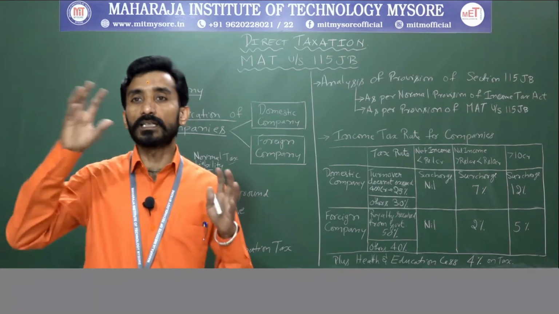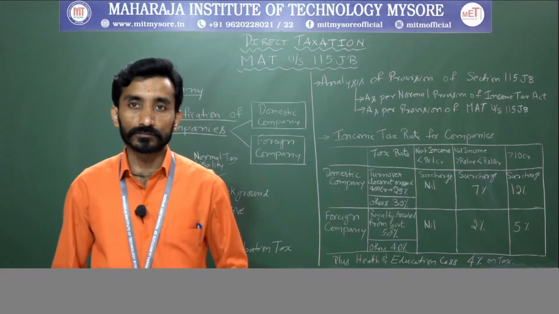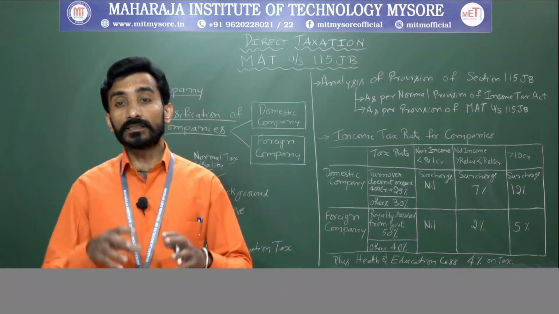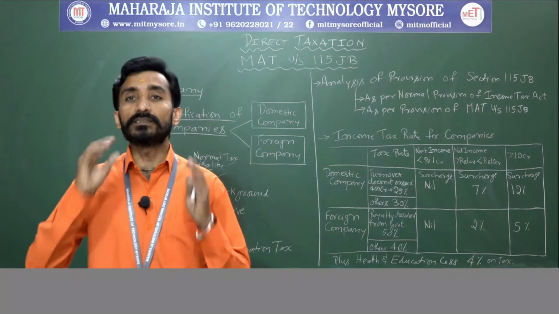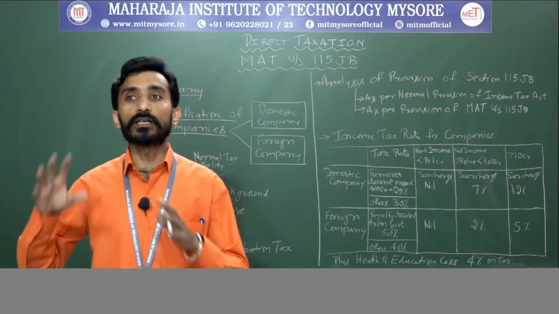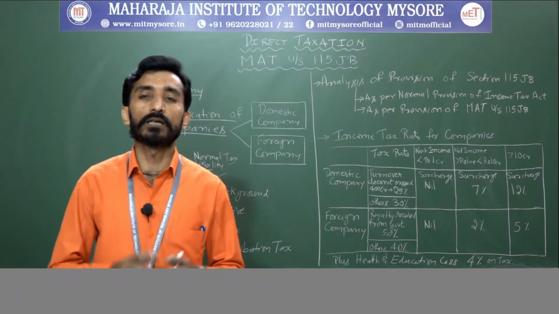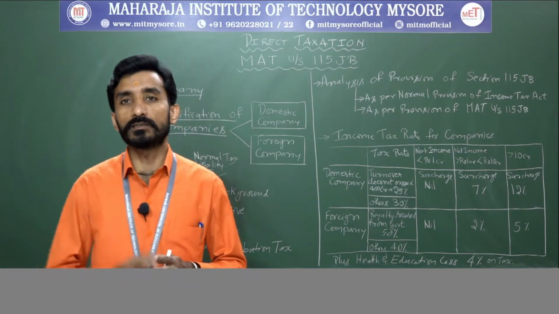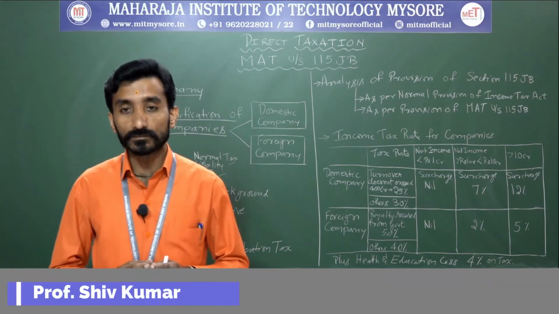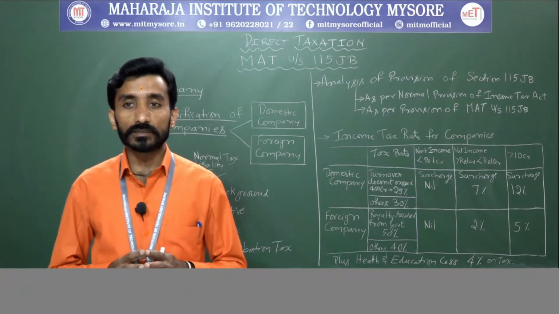But the tax rate that will be applicable for them is 22%, right? Next is companies seeking incentives or exemptions. MAT will be applicable for them, where it will be chargeable at 15%.